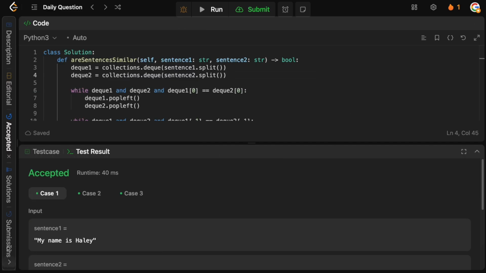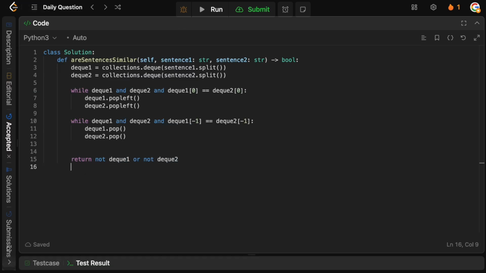So before we go, as you know, let's do the time and space complexity. Obviously, we put everything into a deck, and then we just iterate over the deck. In the worst case, the sentences are exactly the same, so we need to check every single element. So this is going to be big O of m plus n, where m equals the number of words in S1 and n equals the number of words in S2.